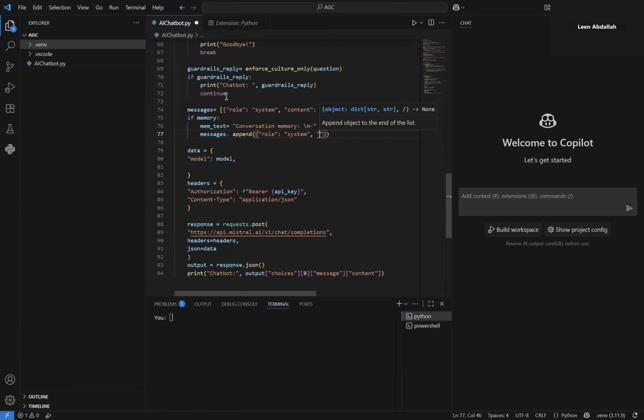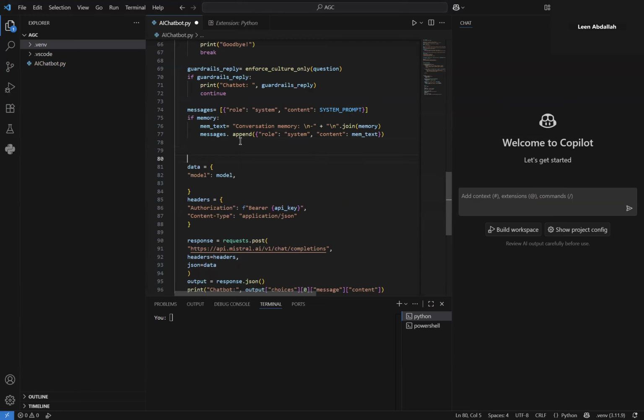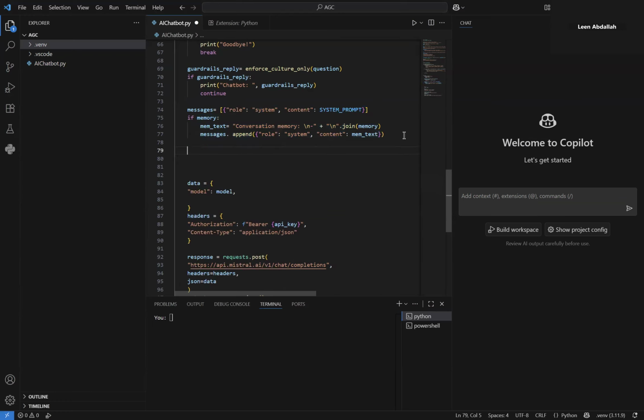And the content will be this mem text variable that we just defined. So if there is a memory, I'm gonna say conversation memory, two dots, and then just join this string with the memory. So I'm just gonna explain to the model, this is just some conversation memory, and then I'm gonna append it to my messages object, okay?